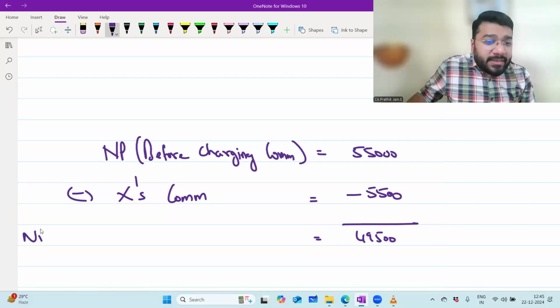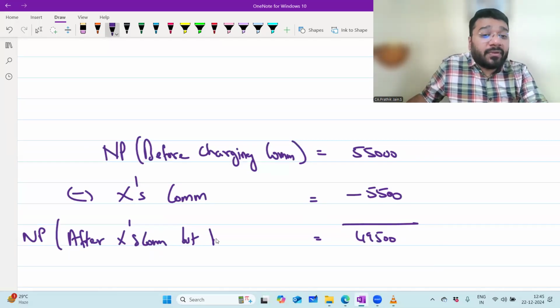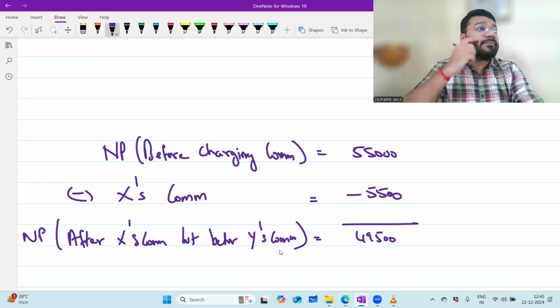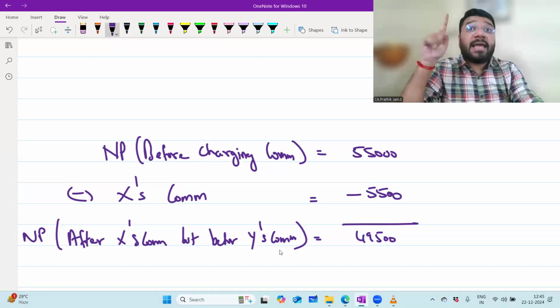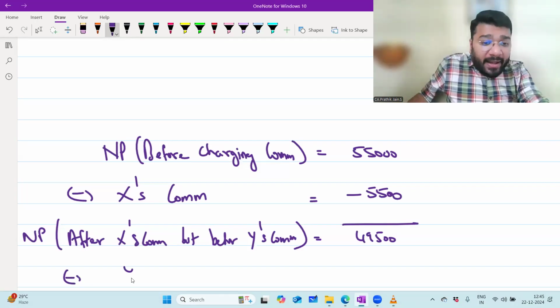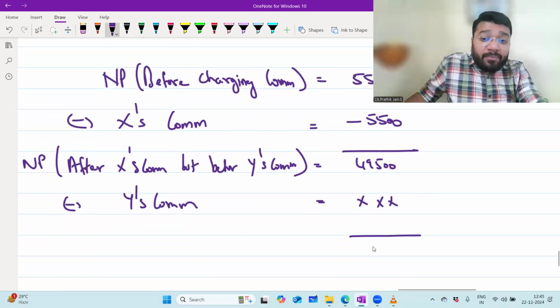Yes. So this is net profit after X's commission, but before Y's commission. Forget Z for a moment, because in this entire calculation I've ignored Z. For Y's calculation we have ignored Z. Now, from this if I minus Y's commission, which I don't know what amount it is, I will get one profit.